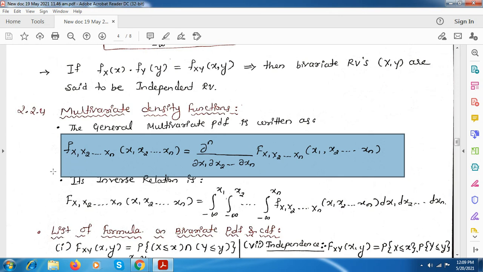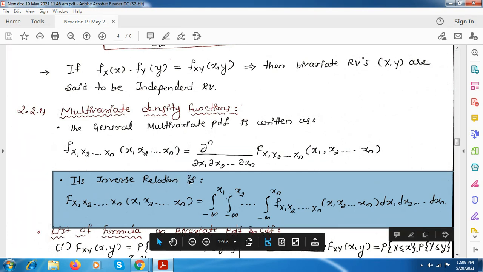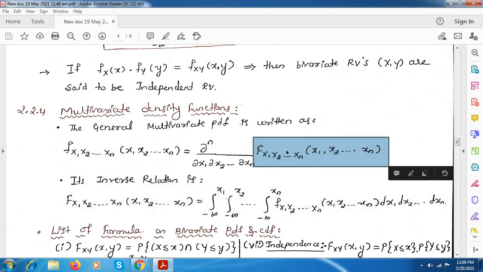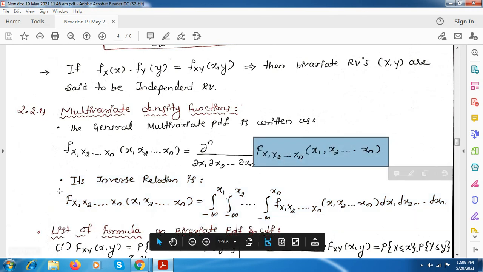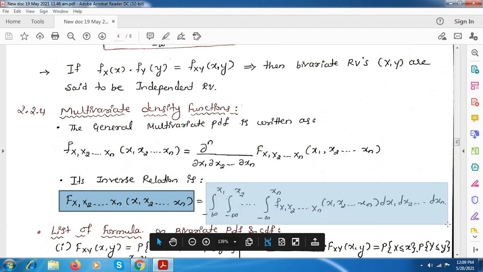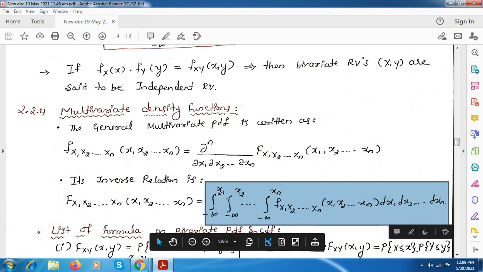You note down this, and also this you write down, which is the inverse relation. Here if you take this differentiation to the other side, it will become integration. So this CDF, that is F of x1 to xn, is written here, and on this side we have the integration from minus infinity to x1, and so on for all the xn random variables.